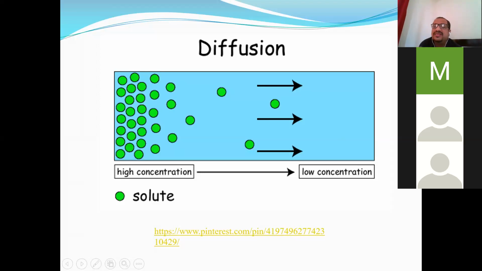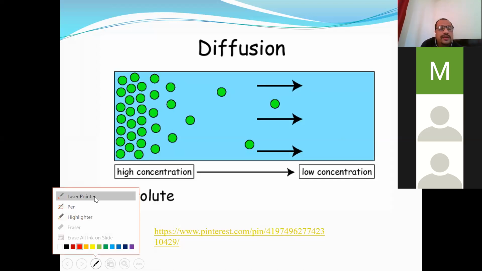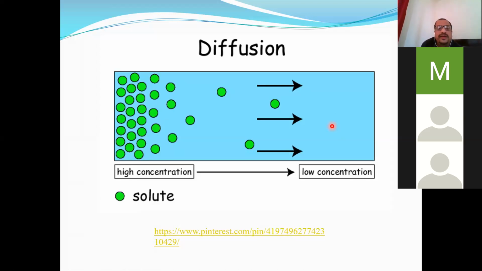So diffusion necessarily involves the movement of molecules of gases or particles of any substance, solid, liquid, or gas, from the region of their higher concentration to the region of their lower concentration. As you can see here, high concentration to lower concentration. So diffusion can be defined as the process or the movement of molecules of gases or particles of substances from the region of higher concentration to the region of lower concentration, as you can see here.